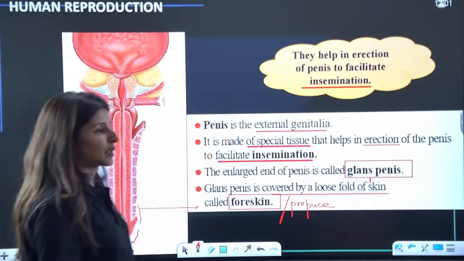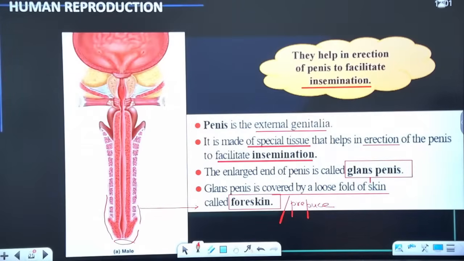Please tell me these points are clear to everyone. Yes guys, are we clear? Please tell me these points are clear to all.